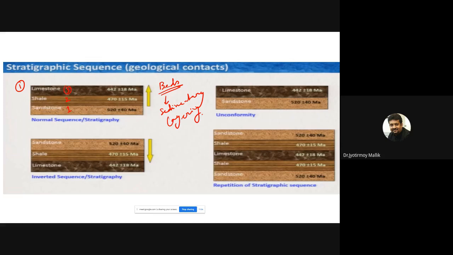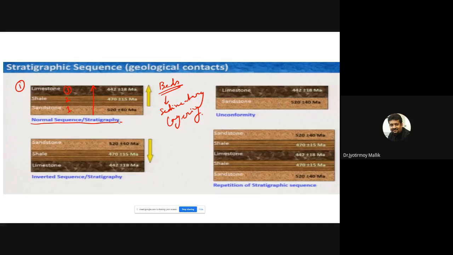Now the sandstone bed is around 520 million years old, the shell is 470 million years old, and the limestone is 442 million years old. So I have a younging direction towards the top, and the beds are horizontal. So this type of rock units, if I find in the field, we call them normal sequence or normal stratigraphy.